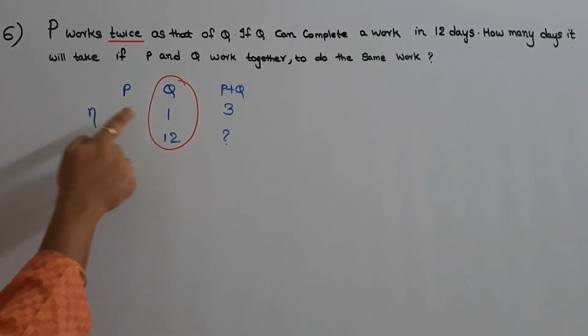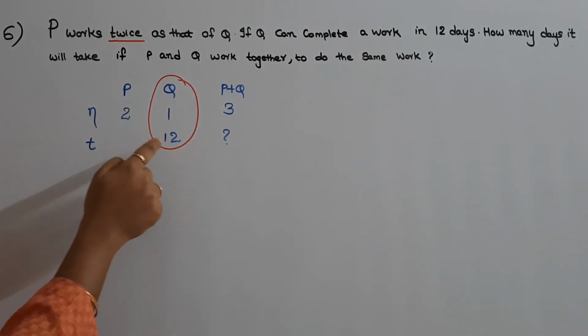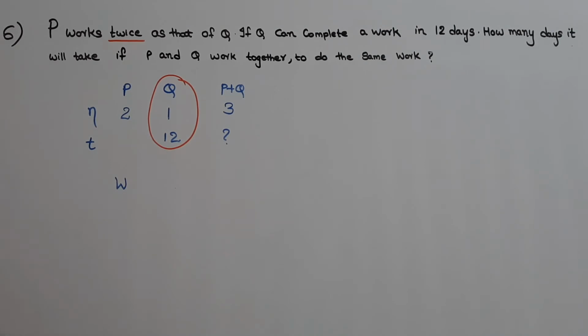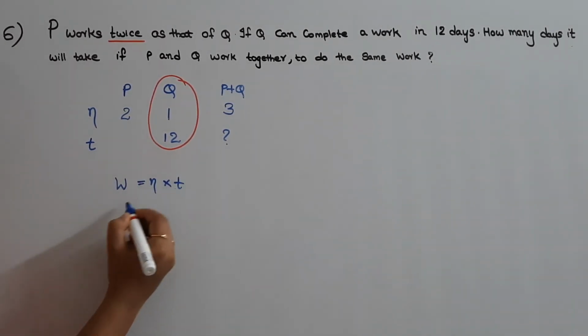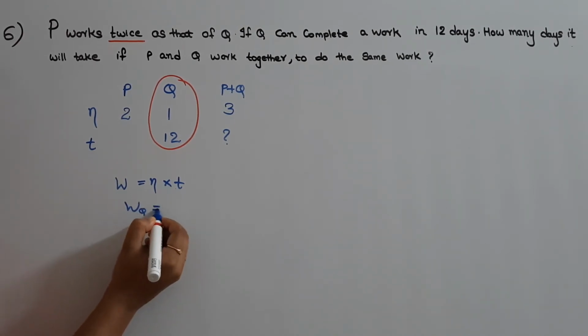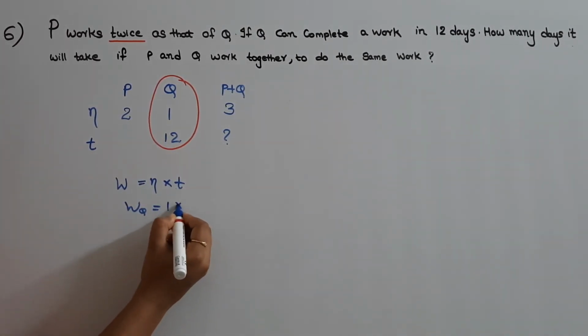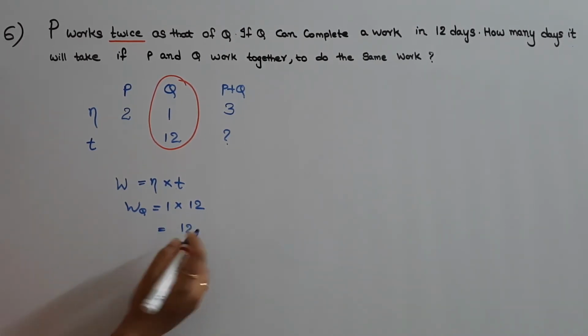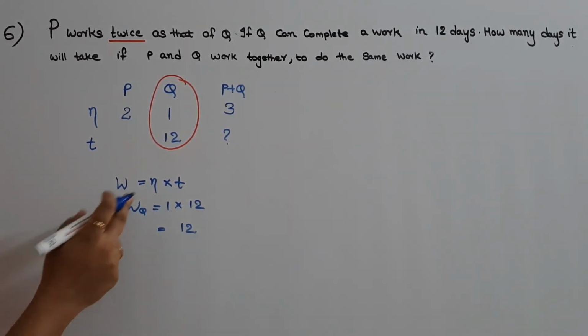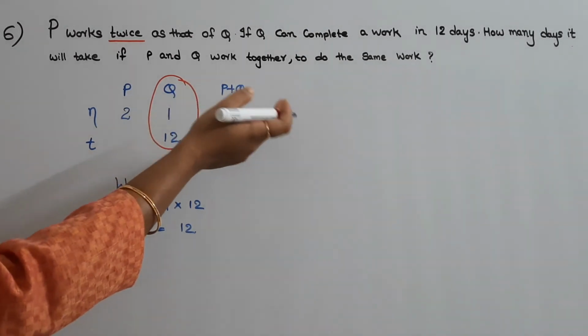Here efficiency of Q is given, time of Q is also given. So work done will be equal to efficiency into time. So work done by Q will be equal to efficiency 1 into time 12. So that is equal to 12. So work done by Q is equal to work done by P and Q together also.